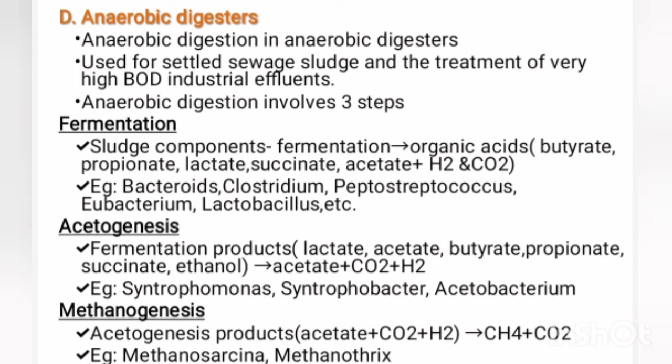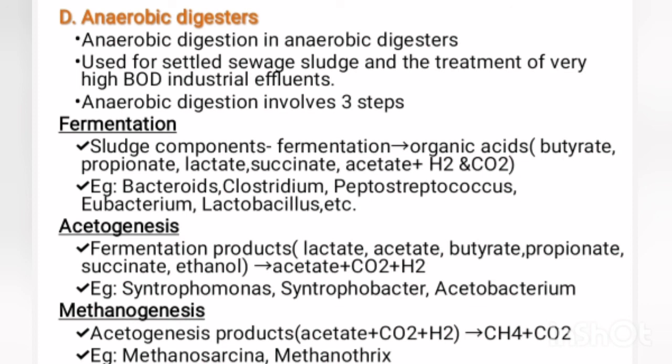Second stage is the acetogenesis. The fermentation products formed in the first stage undergo acetogenesis by acetogenic bacteria to produce acetate, carbon dioxide and water.